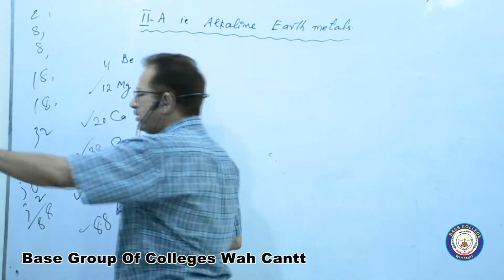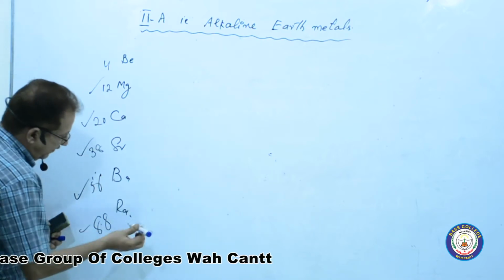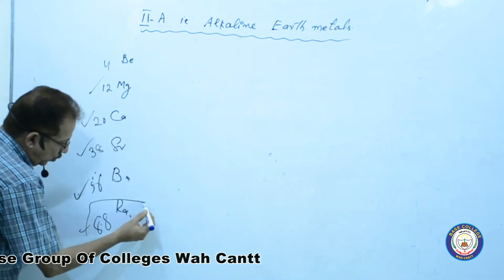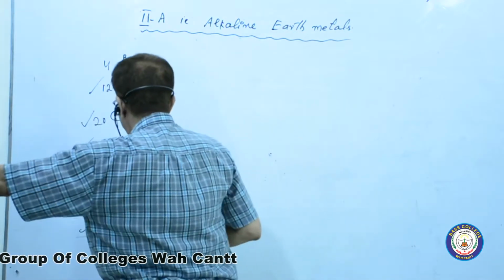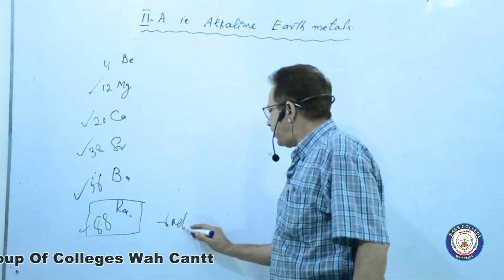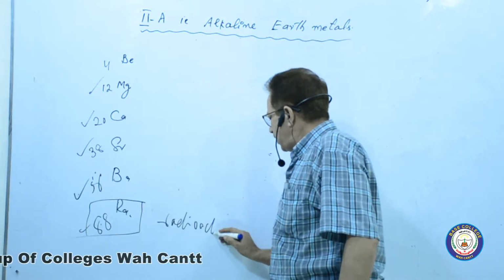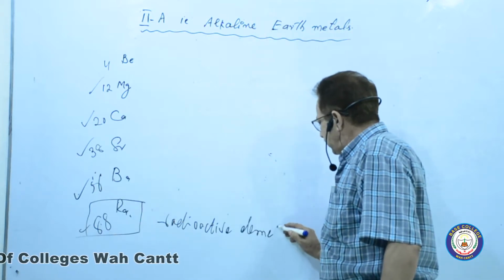Okay, leave this one. We are going to omit radium. There is no need of writing radium because that is a radioactive element.